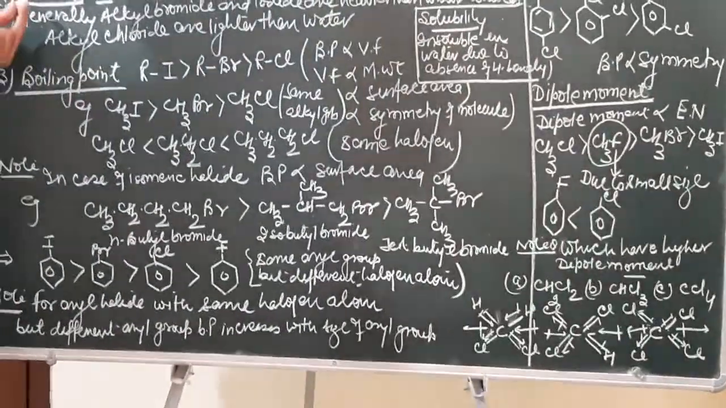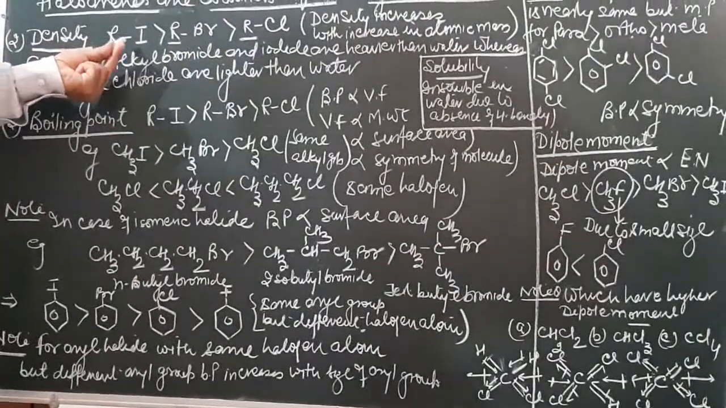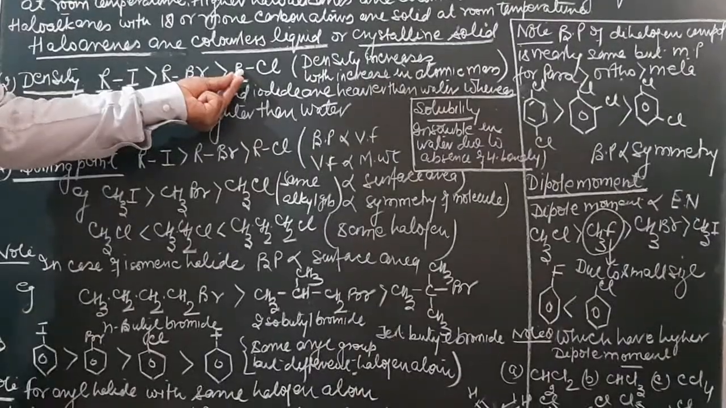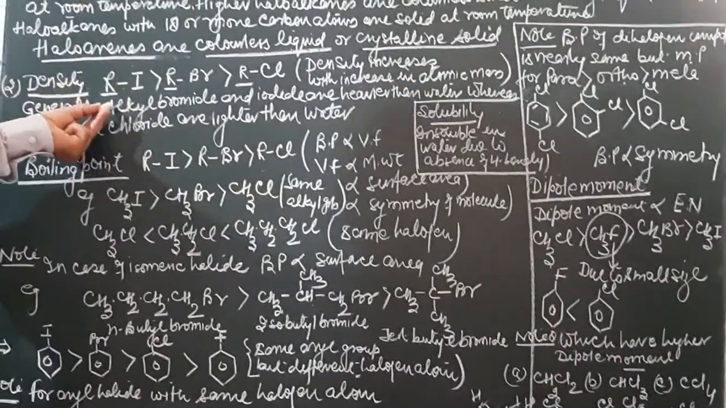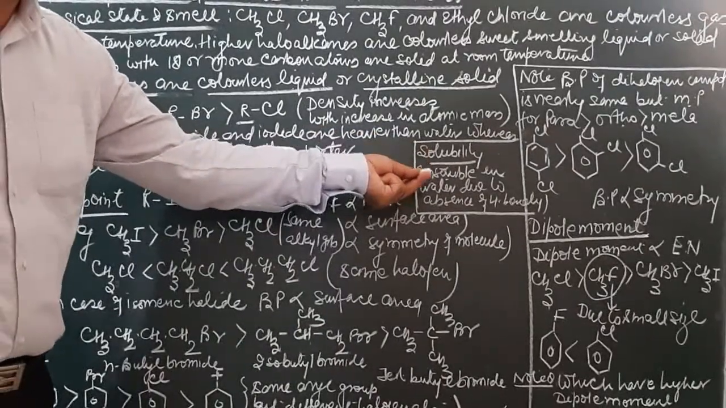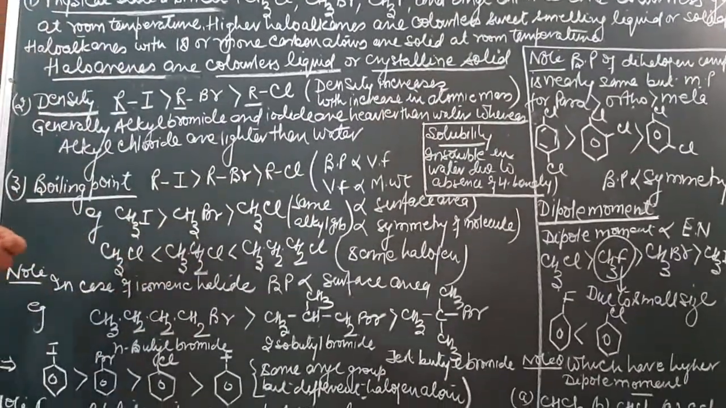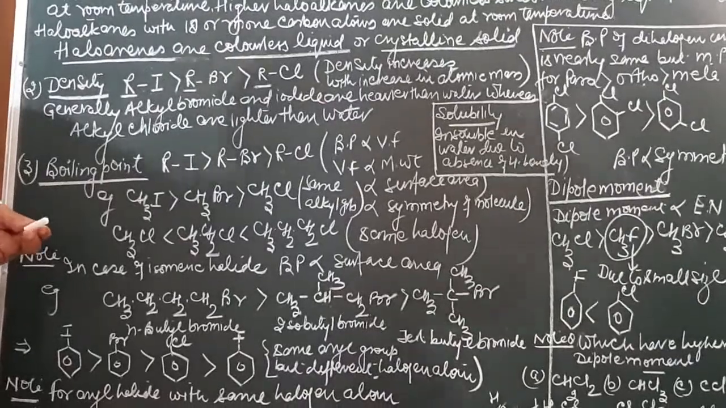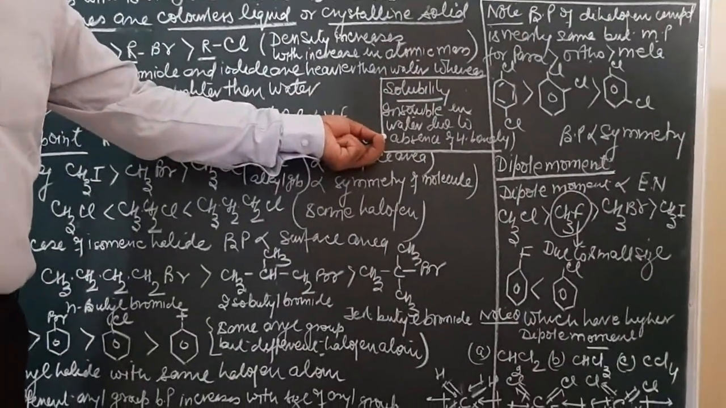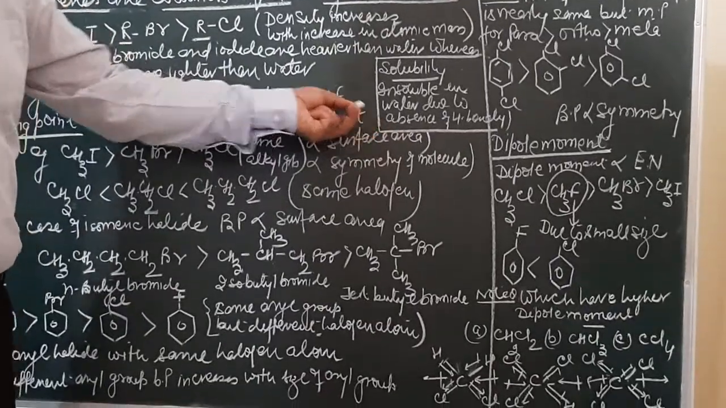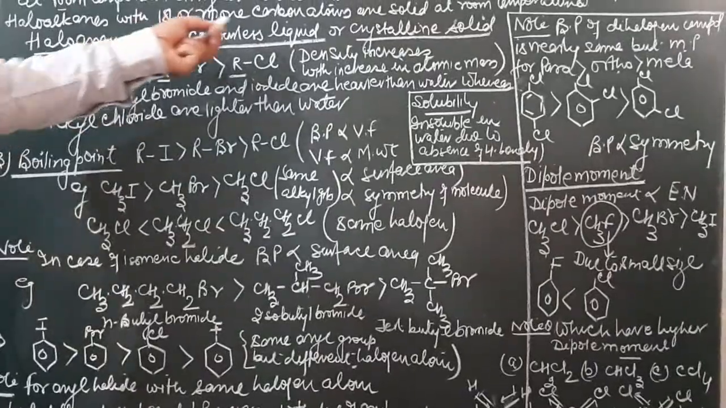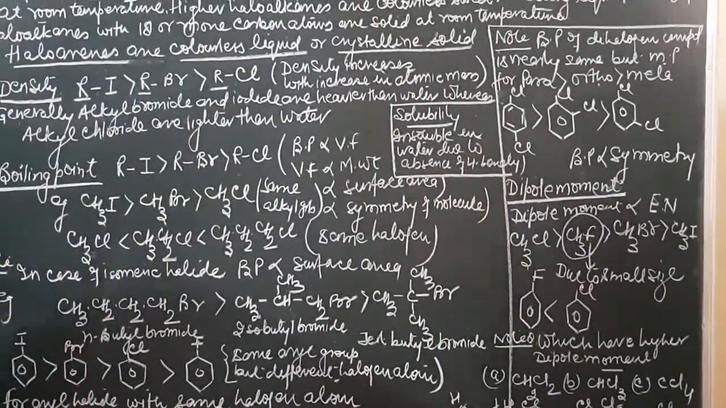So, two properties are clear. Density of iodo compounds is more than bromo compounds, more than chloro compounds, whether they are haloalkanes or haloarenes. Solubility: both haloalkanes and haloarenes are insoluble in water but soluble in organic solvents. If someone asks why they are insoluble in water, it is due to the absence of hydrogen bonding. Why does the density follow this order? Because the density increases with increase in the mass.